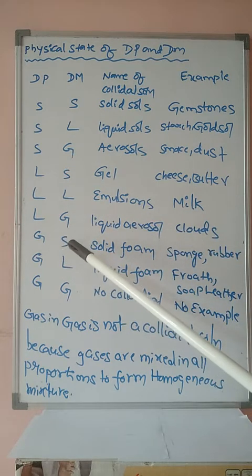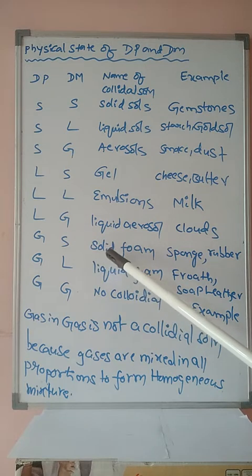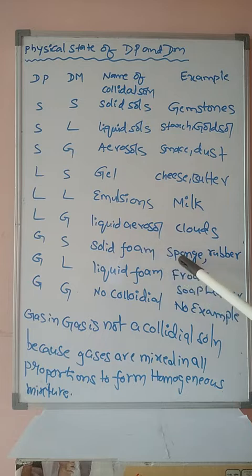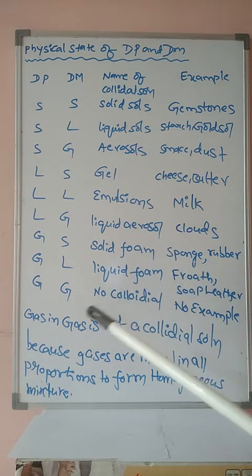Gas in solid. The good example is solid foam, sponge or rubber. If you observe the sponge duster, air is present inside the solid sponge, and in rubber you can observe air is present inside the rubber. Both are good examples of gas in solid. It is a very famous example. Sponge is an example of gas in solid.